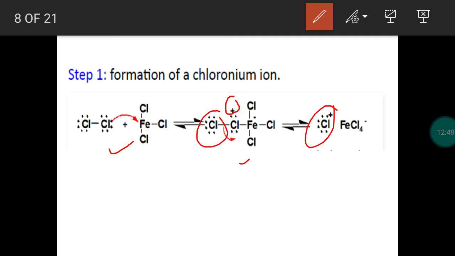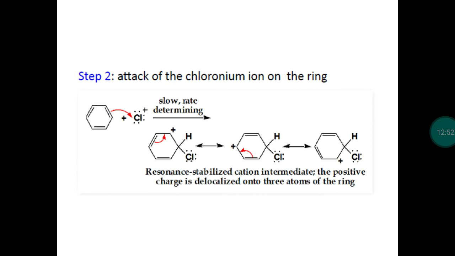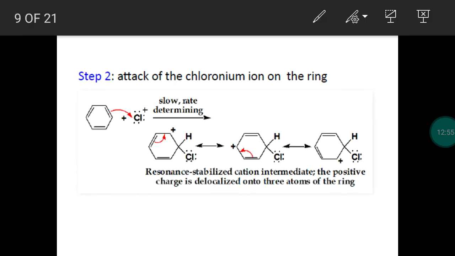This is the generation of electrophile chlorinium ion. First step over. Second step, pi electron is utilized to make a covalent bond with the electrophile, and this will be the slow step. Always a slow step will be rate determining step. So electrophile is attacking the benzene ring. The pi electron is used to make a covalent bond with electrophile.